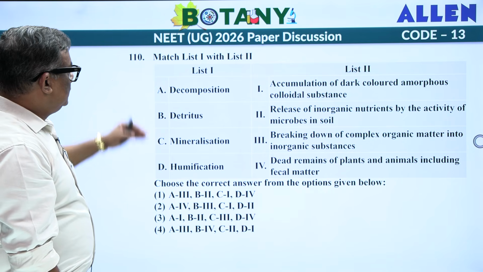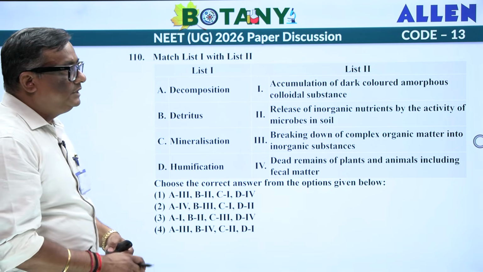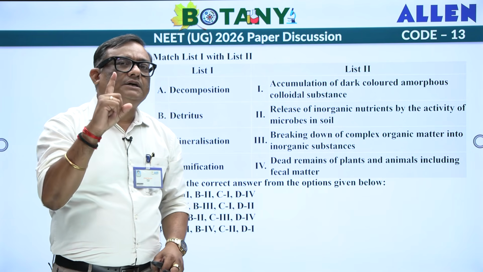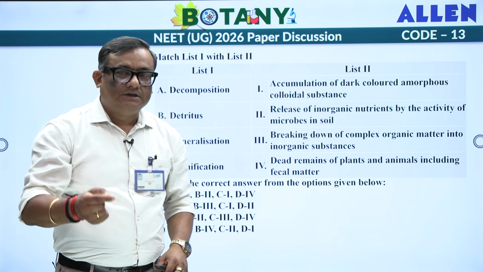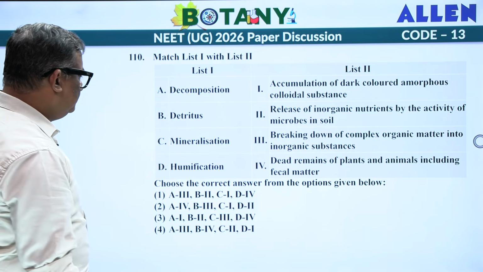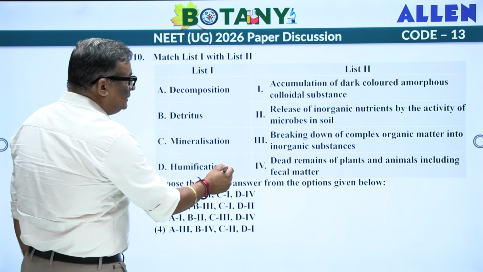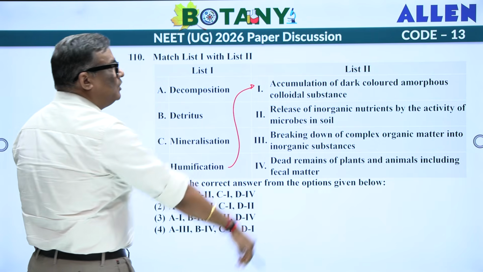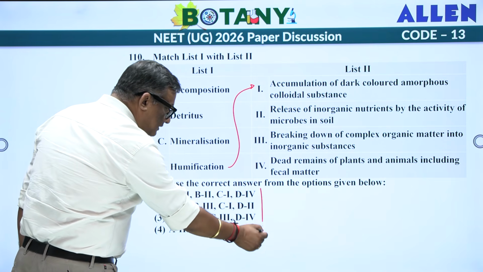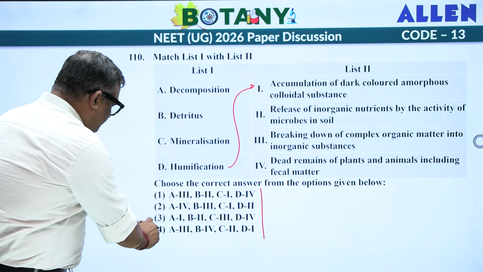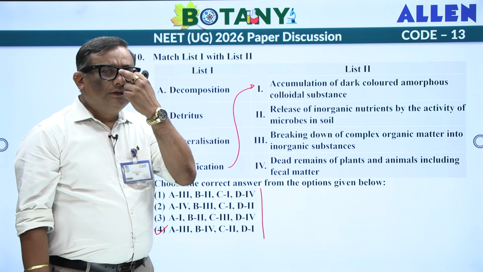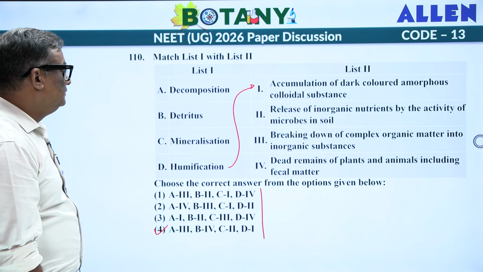Good. Decomposition, detritus, mineralization, humification, everything is from a single paragraph of NCERT, and everything is written in a sequence. Now see, if you ask me, very simple. Humification is accumulation of dark, amorphous, colored colloidal substance, D1. Where is D1 in this condition? Fourth one. Even if I am not reading the rest of the things, you can directly get the answer.